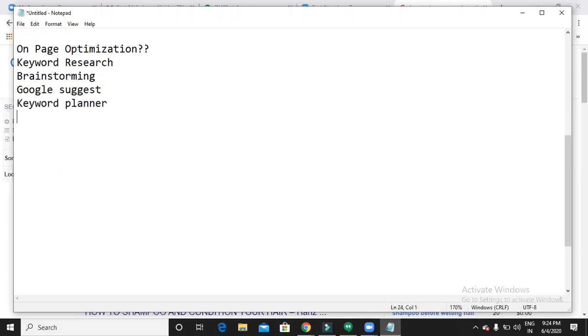Then Google Suggest. So if you follow these four techniques, then your keyword research is finished. So then you can find out the relevant keywords for your website.